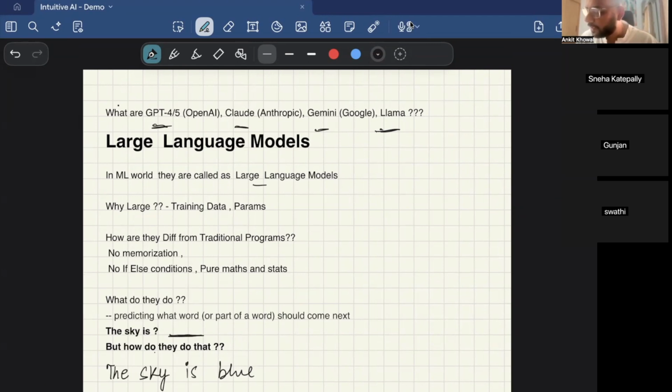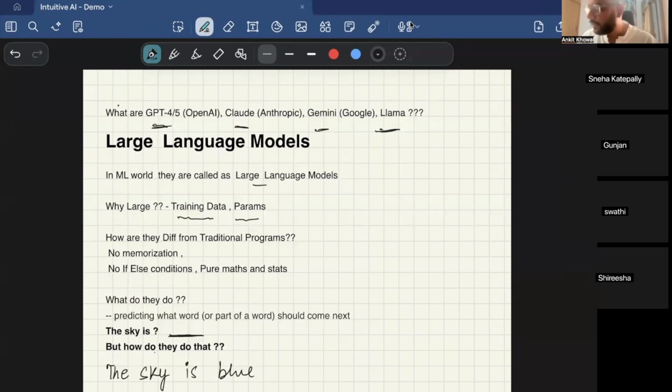So why the term large? Because they are trained on the data of the internet, petabytes of data, almost all the articles present on the internet. They are trained on that, and they have millions of parameters which are fine-tuned while training. So the term large comes from the fact that they have a huge training set and a large number of parameters which are fine-tuned.